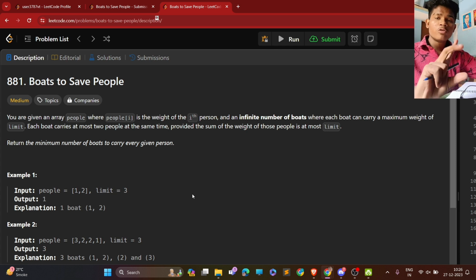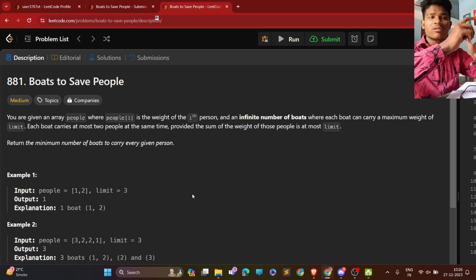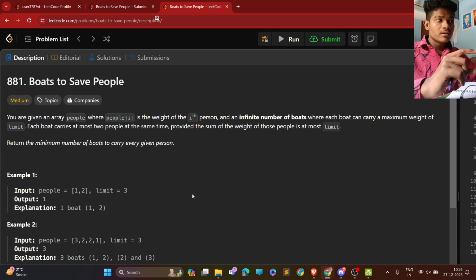There are two conditions: the weight of a person can't be greater than the limit. If the limit is 10, the weight of that person should not exceed 10. And the second condition is that one boat can contain only two people.